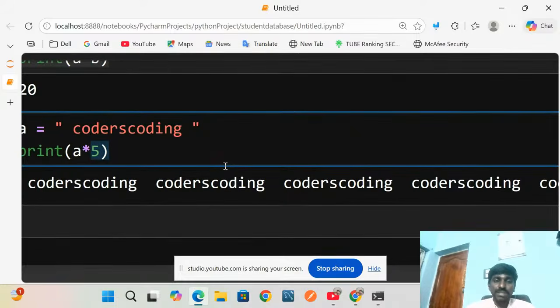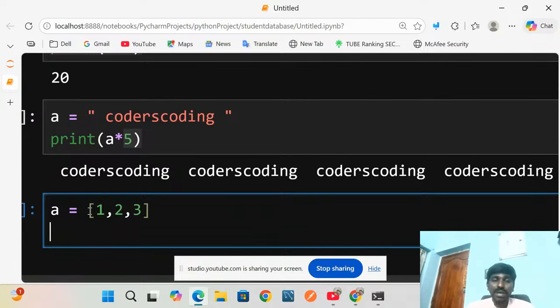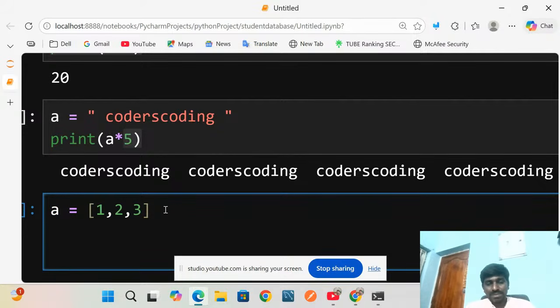Okay. Now we will check how the is operator and the double equal to operator work. That we will be seeing here. Suppose I take a list. You know a list is always denoted by square brackets: 1, 2, 3. This is the list. Here I have to take another list also. This is list A, this is list B.